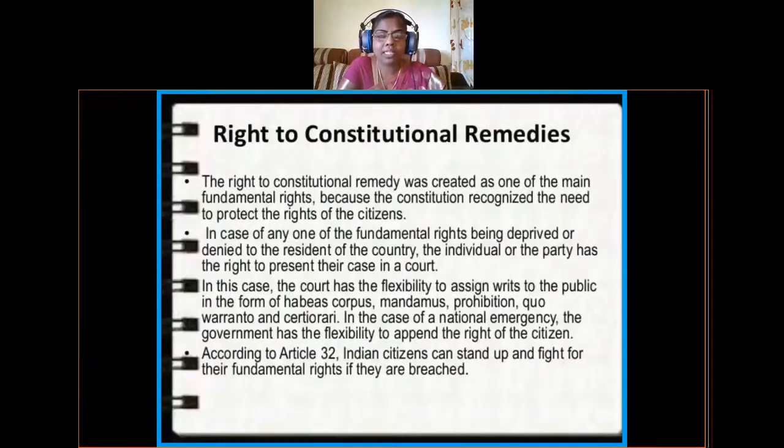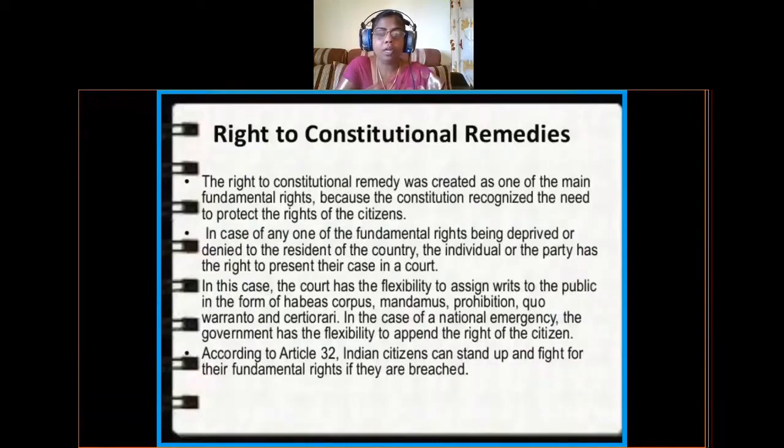In this case, the court has the flexibility to issue writs to the public in the form of habeas corpus, mandamus, prohibition, quo warranto, and certiorari. In the case of a national emergency, the government has the flexibility to suspend the rights of the citizen. Otherwise, the court will safeguard our rights by issuing these writs. During emergency periods, that means during wars or any disturbances in our country, we are not going to enjoy all our fundamental rights except the right to life.